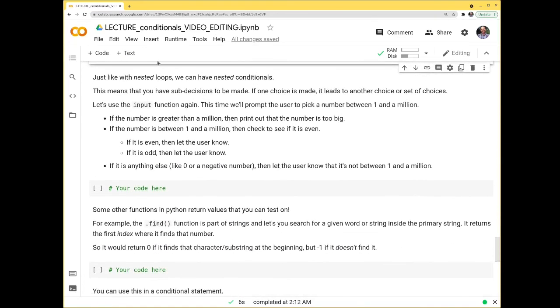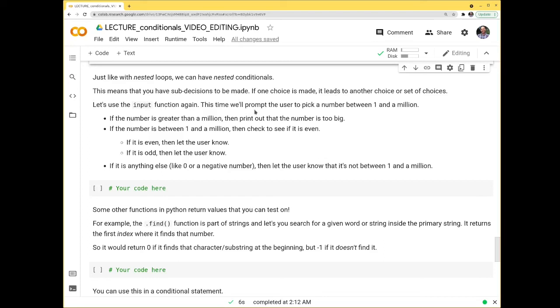So if you remember when we talked about loops, we had nested loops, which are loops within loops. And similarly, we can have nested conditionals where you might have some sub-decision to be made. And this is really like a choose your own adventure. If one choice is made, it leads to another choice or even a set of choices.